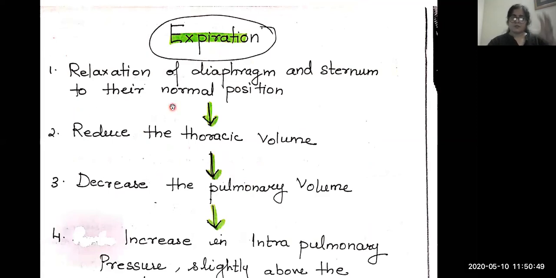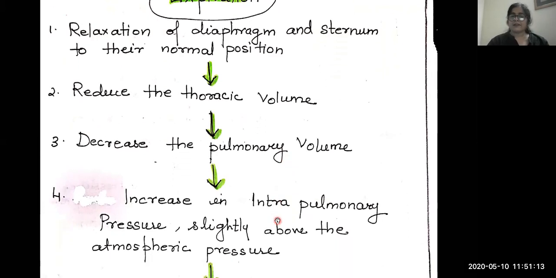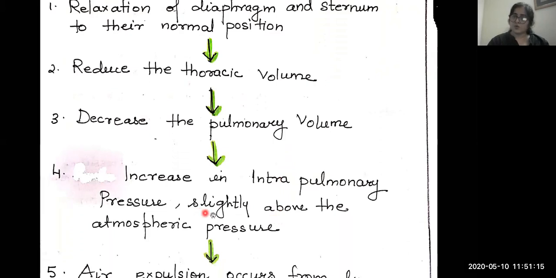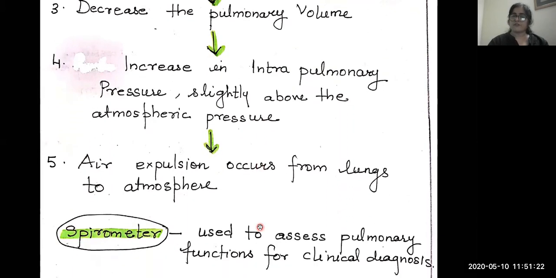This is also shown through the flow diagram: the diaphragm and sternum relax to their normal position. The rib cage, which was lifted up during inspiration, is now going down and reduces the thoracic volume. The chest cavity volume decreases, so the pressure of the air present in it increases. Less space, more pressure. So the intrapulmonary pressure is slightly more than the atmospheric pressure, and that causes the expulsion of air from the lungs.